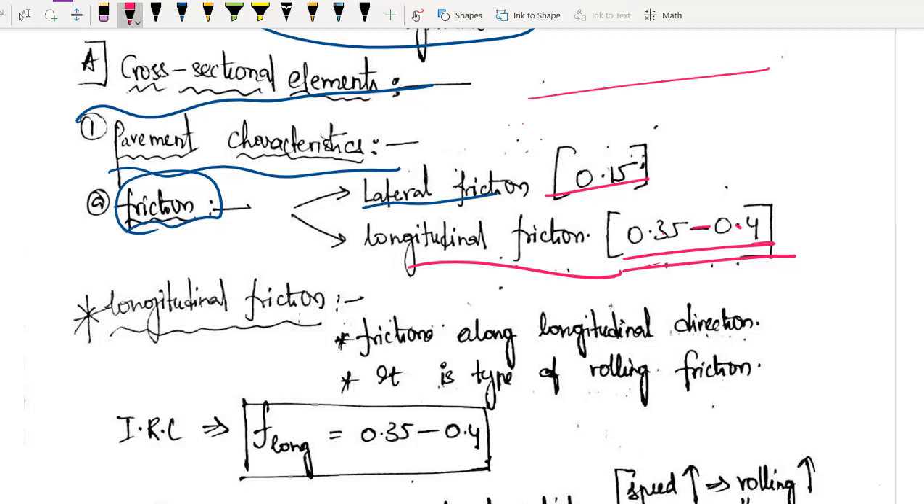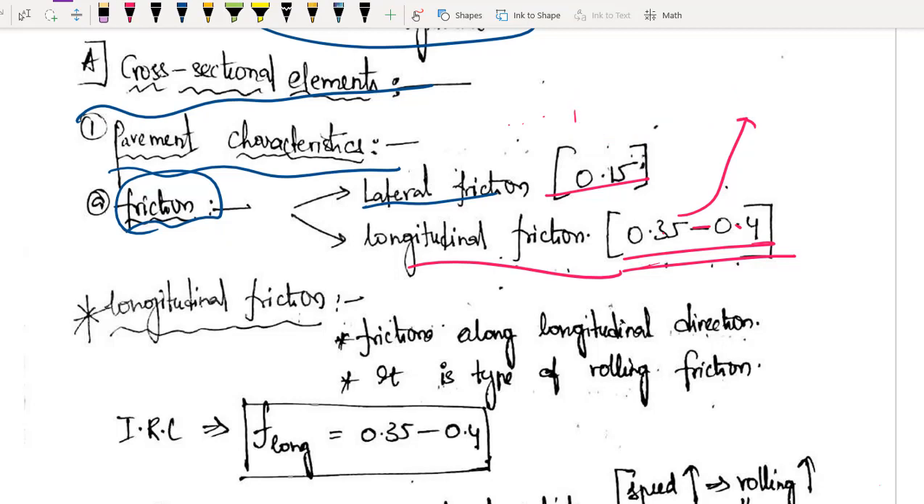Let me make it very clear. If you are applying brakes, it has to stop along the longitudinal direction only, right? So what will be the friction you will be applying in questions like that? For example, if you want to apply brake, what is the value of F you will be taking? You will be taking longitudinal friction 0.35 to 0.4.